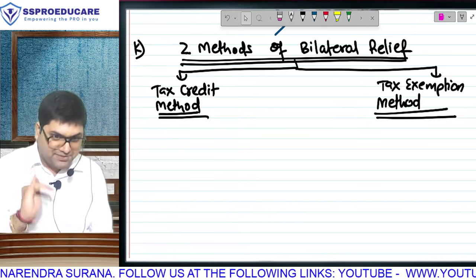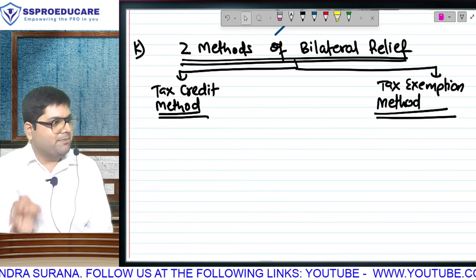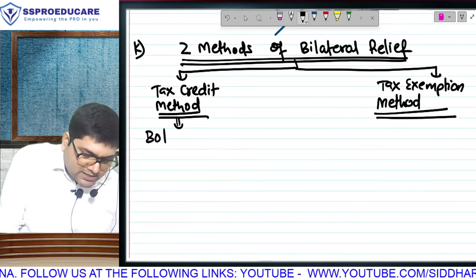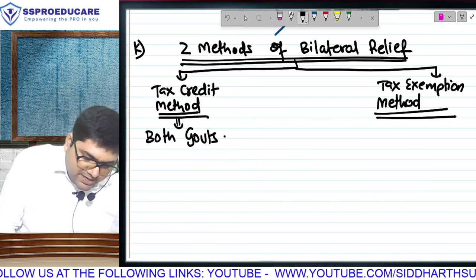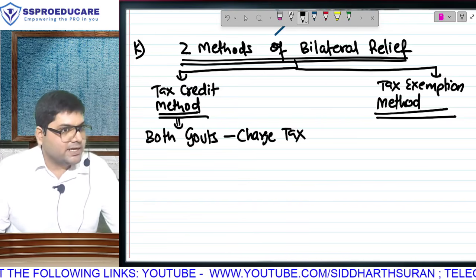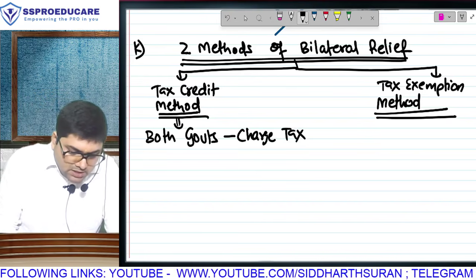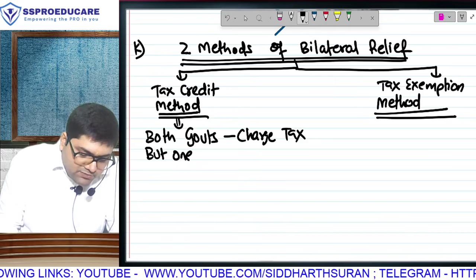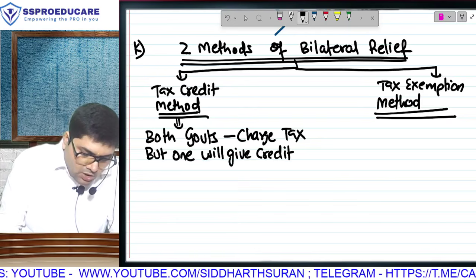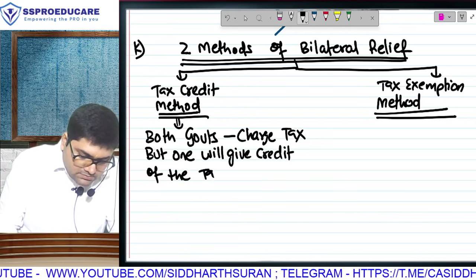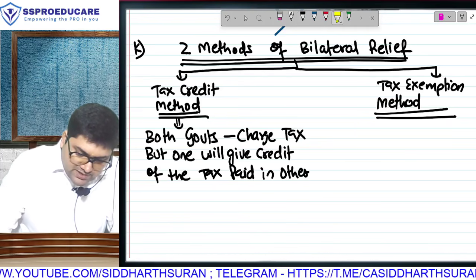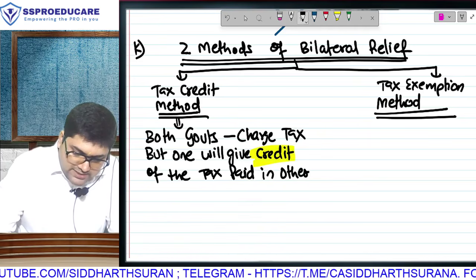But one of these two methods you will find of calculation. Either the treaty will be based on a method called tax credit method, or the treaty will be based on a method called tax exemption method. Difference क्या है? Under tax credit method, both governments will charge a tax. मतलब will India charge a tax? Yes. Will France also charge tax? Oh, हित का story याद है ना? Yes. But one will give you credit of the tax that you paid in other. And that is why, because we are giving credit, it is called tax credit method.